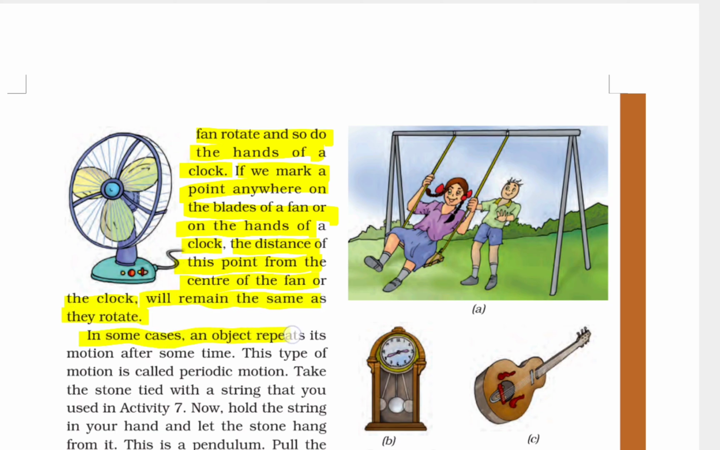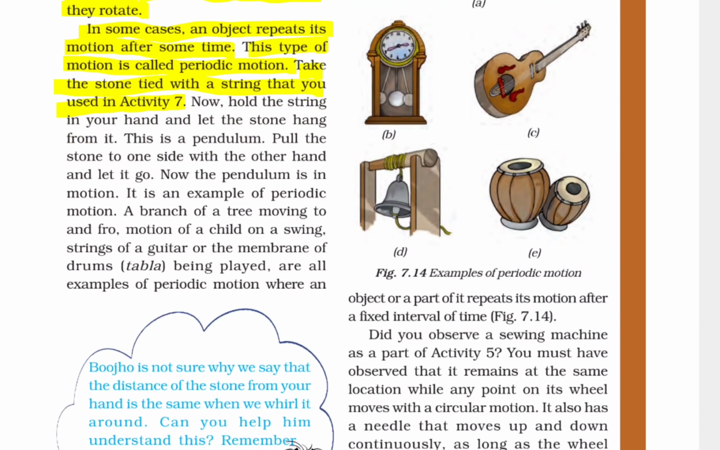In some cases, an object repeats its motion after some time. This type of motion is called periodic motion. Take the stone tied with a string that you used in Activity 7. Now hold the string in your hand and let the stone hang from it. This is a pendulum. Pull the stone to one side with the other hand and let it go. Now the pendulum is in motion. It is an example of periodic motion.